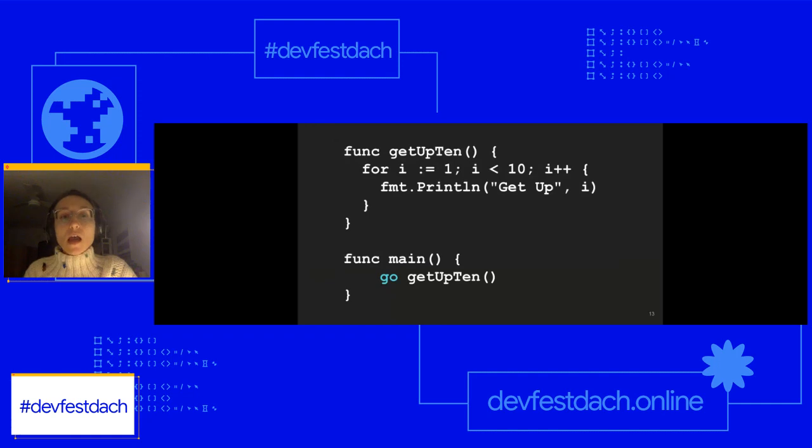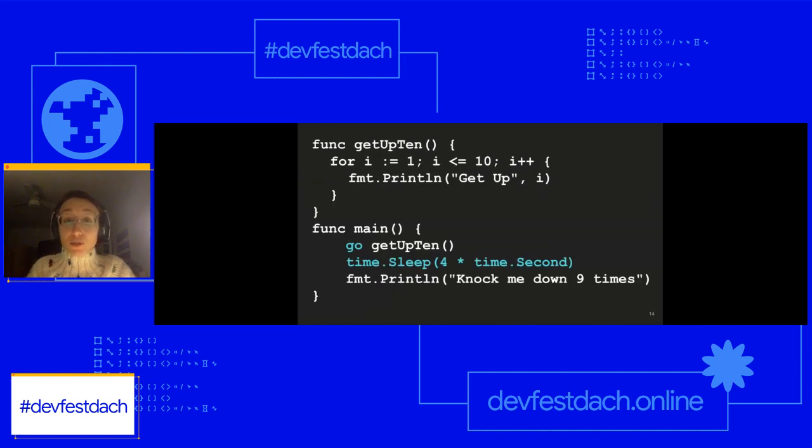So there are 10 of them. I start them off, I fire them off, but never wait for them to actually complete. And then the main Goroutine terminates, the func main terminates, and there is no other to execute. Hence, this method that I ran never actually gets a chance to run.